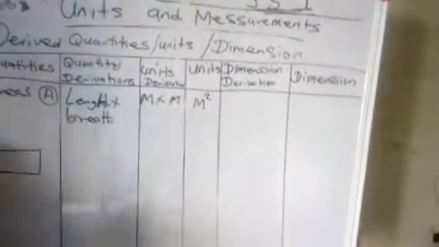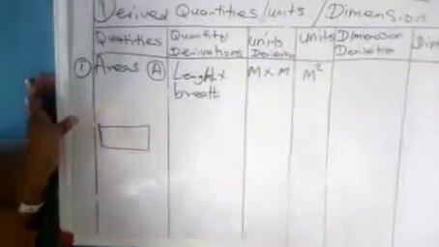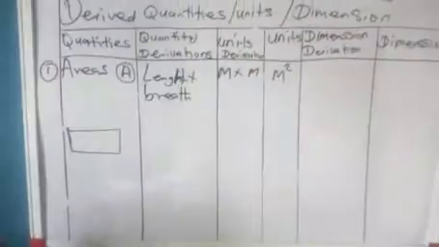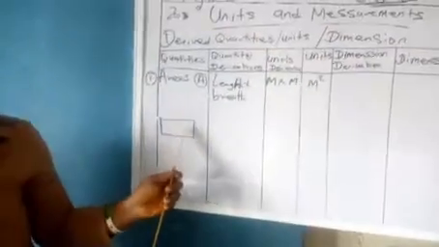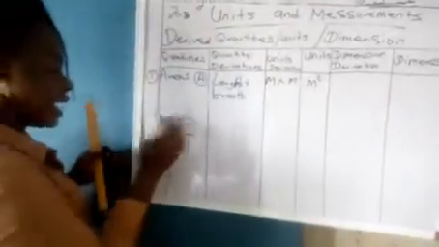Remember I told you that from here to here, I'm going down to dimension. From here to here is measured with a meter rule. And because it's a meter rule we use to measure it, we call it length. So the dimension, you are not talking of the unit. You are talking about the quantity. If you are talking about dimension, you're talking about the quantity. So here is length and here is length. So in our dimension derivation, we use capital letters.